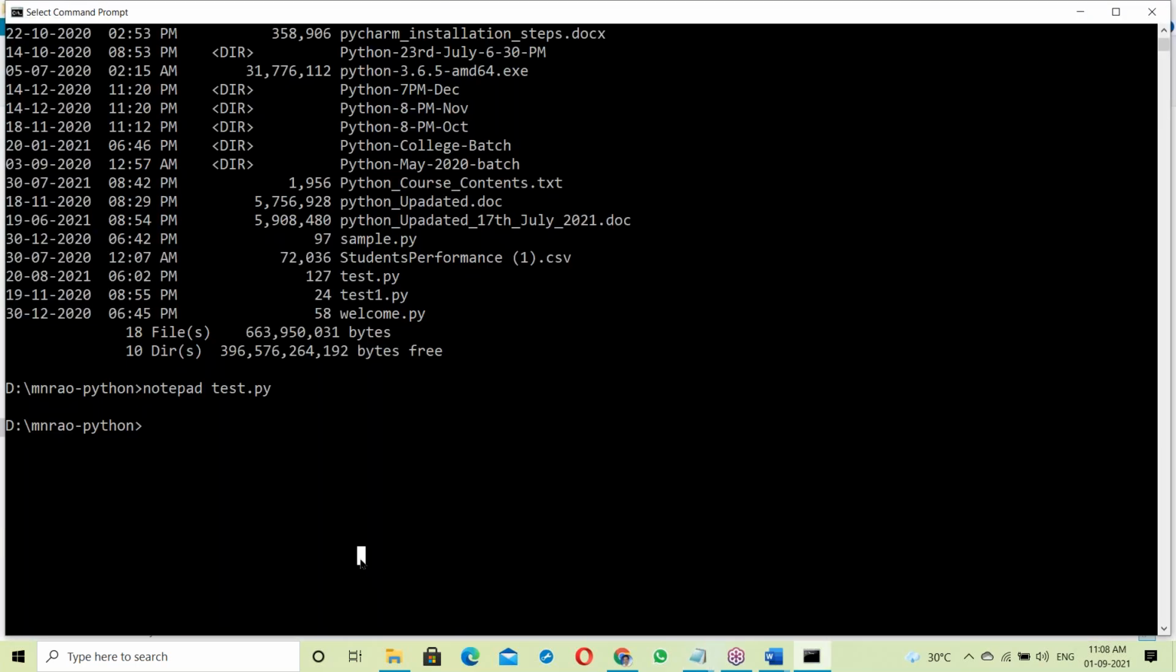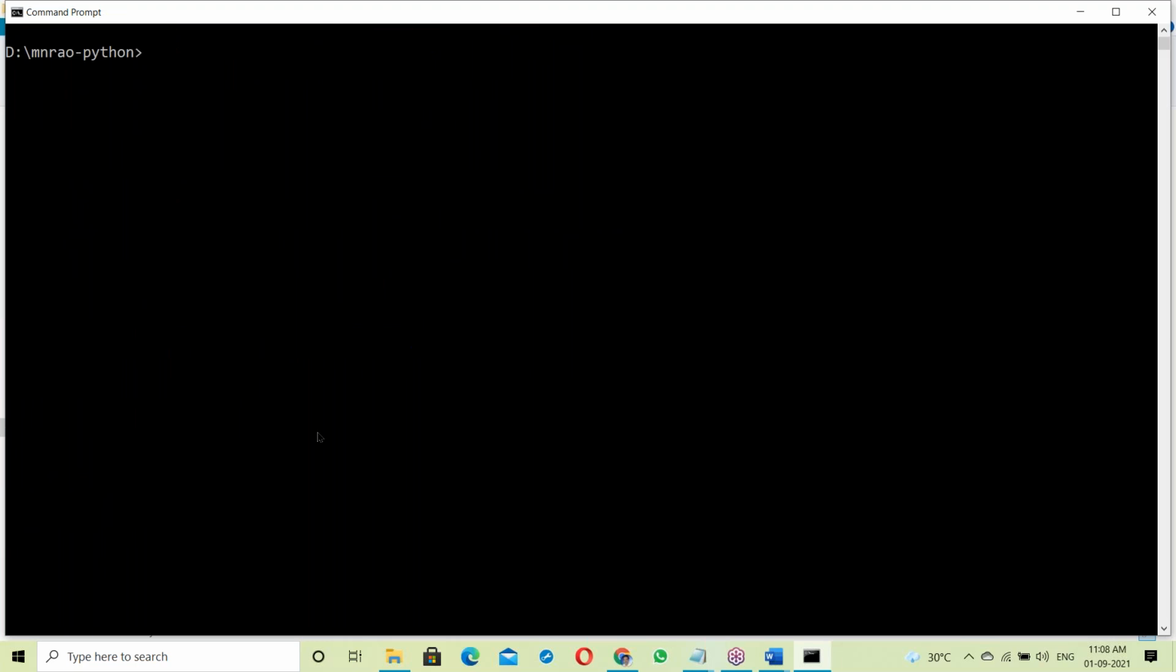Exit. Now run it. The Python interpreter takes the Python file and executes it. Press enter. Addition, subtraction, multiplication. Right, top to bottom, one by one the statements are executed.